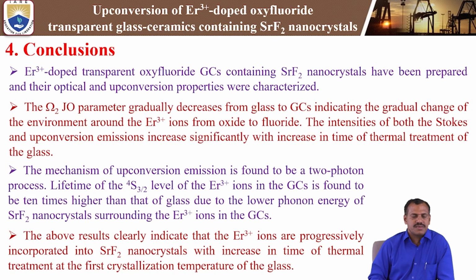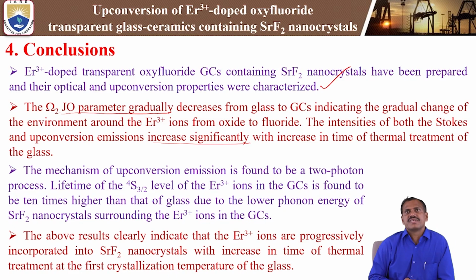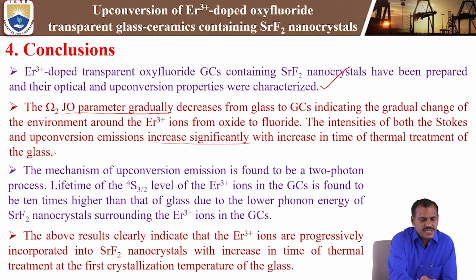So finally, the conclusion or summary. Erbium 3+ doped transparent oxyfluoride glass ceramics containing strontium fluoride nanocrystals have been prepared, and their optical luminescence properties were characterized. We characterized the optical properties, that is the absorption spectra, Stokes emission, and down conversion and upconversion properties. Next, the JO parameter omega gradually decreases from the glass to glass ceramics. This mainly shows that the intensity of both Stokes and upconversion emissions increases significantly with increasing time of thermal treatment of the glass material.